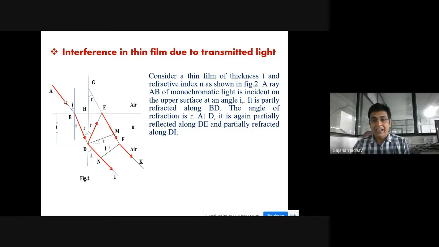At D, it is again partially reflected. If you look at this figure, you will understand that this BD, when it falls on the inner surface of the thin film, gets reflected into DE. Again it falls on the inner surface of the upper surface, gets reflected, falls on the lower surface, and then gets transmitted through it in the form of FK. So this is the consideration.